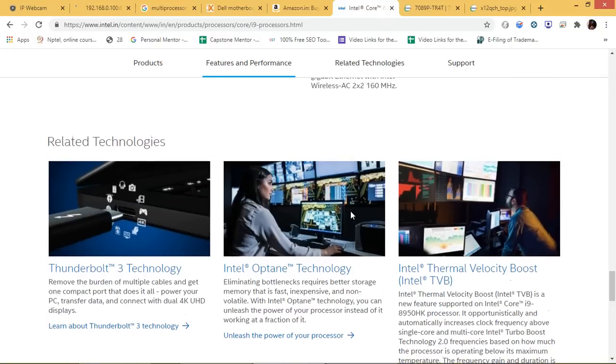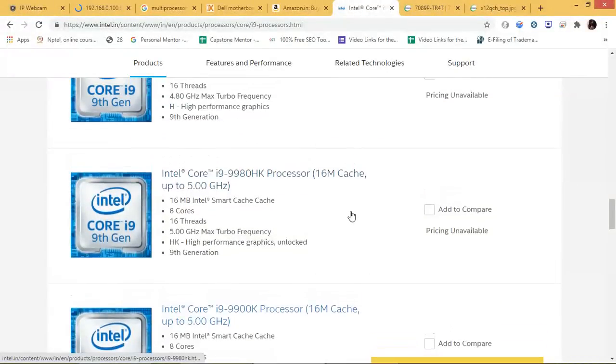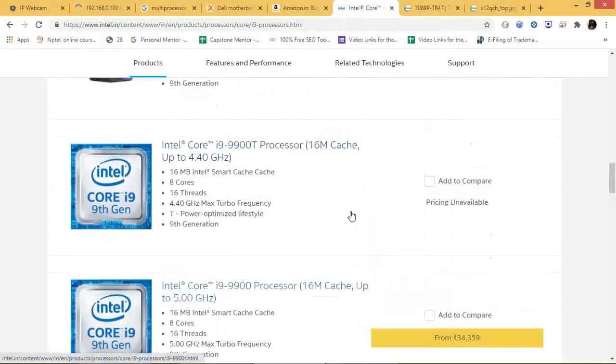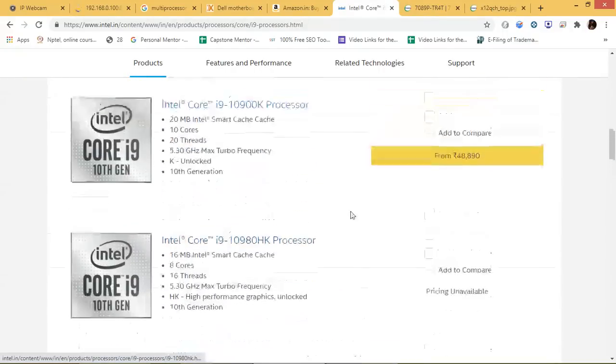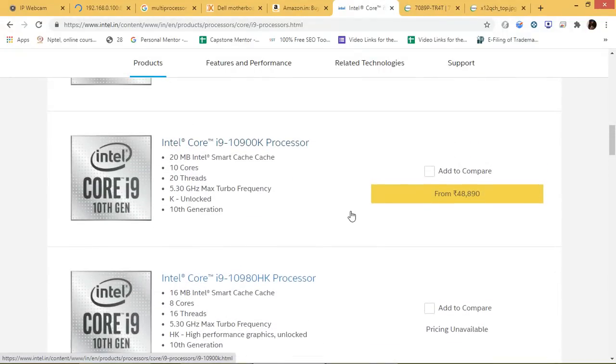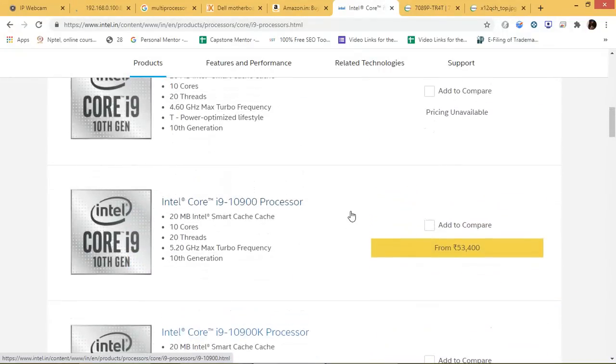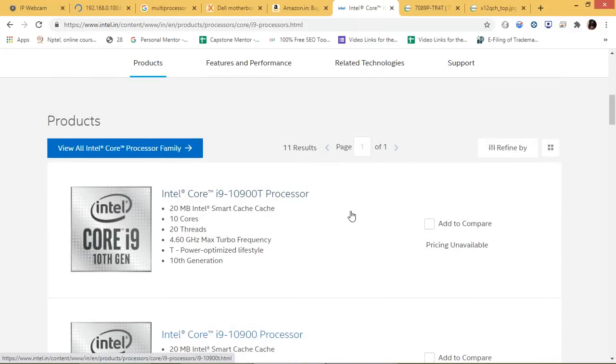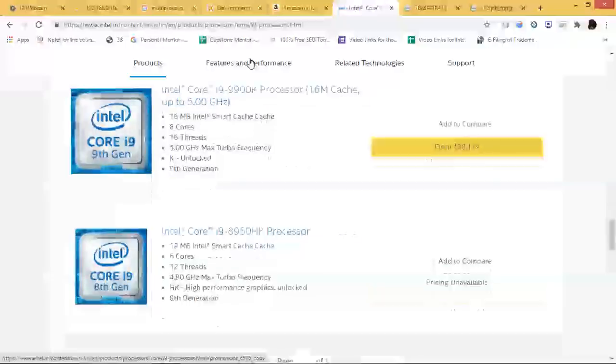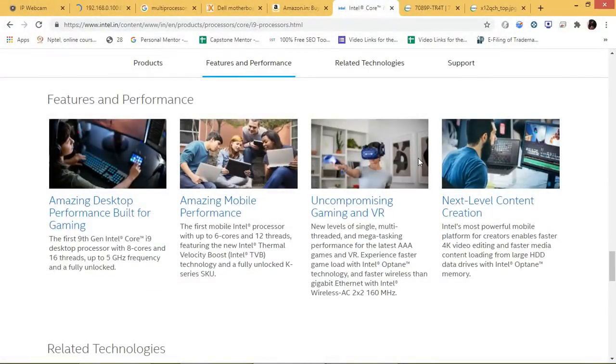So what we are doing currently when we talk about these kind of systems, we purchase an i5 or i7 computer but with a hard disk drive. So that is not going to affect your performance. If you want to increase the performance of your computer, you need to work on all the levels.